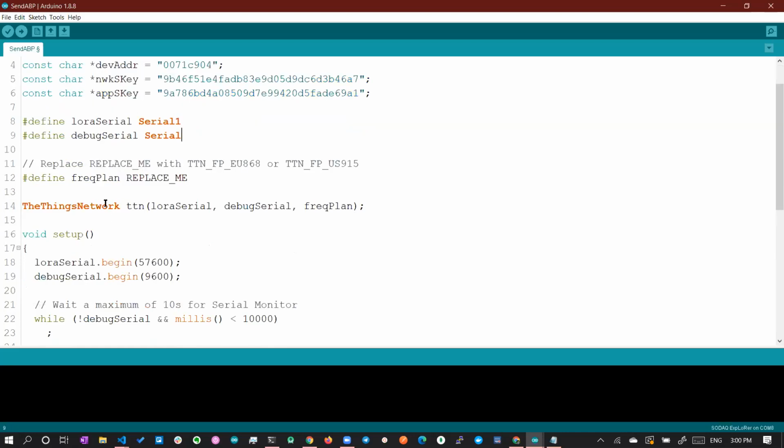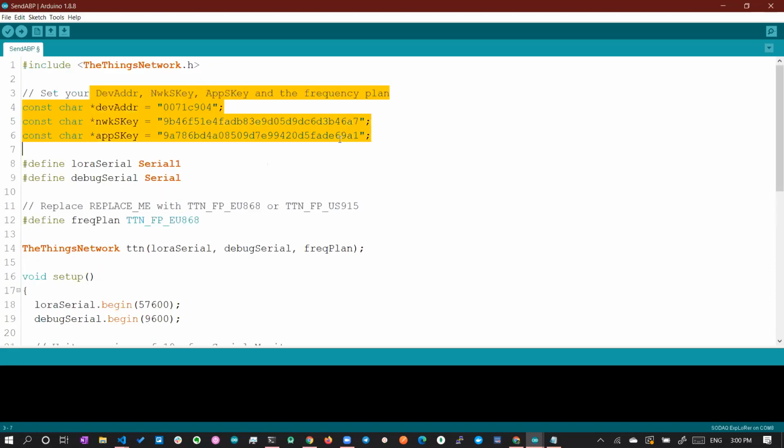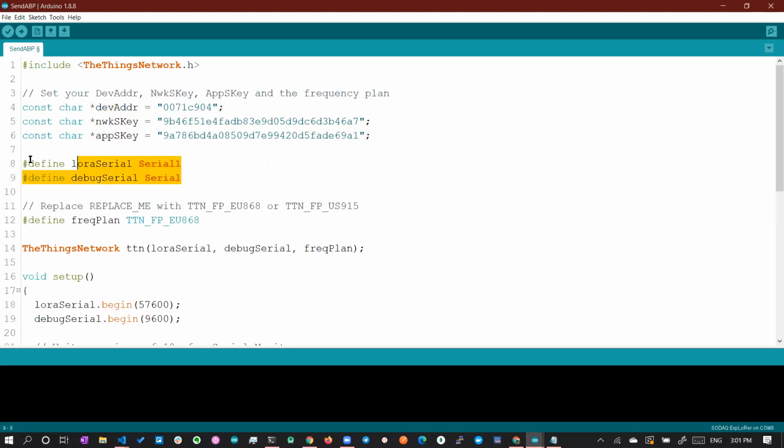Here you can see you are creating a new TTN object, passing in the LoRa serial, debug serial and frequency plan. For the frequency plan, they have given a placeholder to replace. Here we can use TTN European 868. That's the frequency that we'll be using. So all the keys are set up, you have two serial interfaces created, and now we have chosen the frequency plan 868.